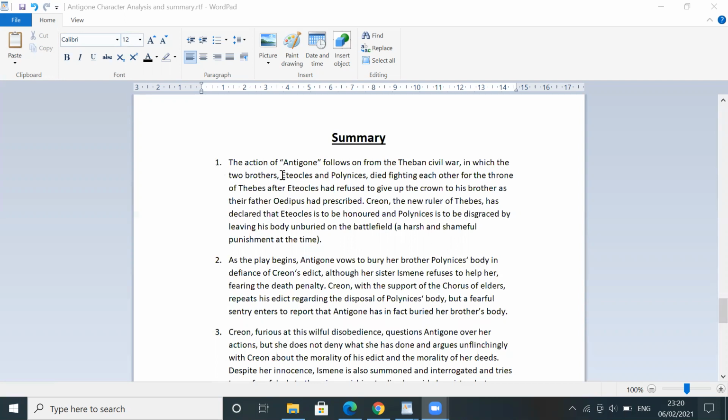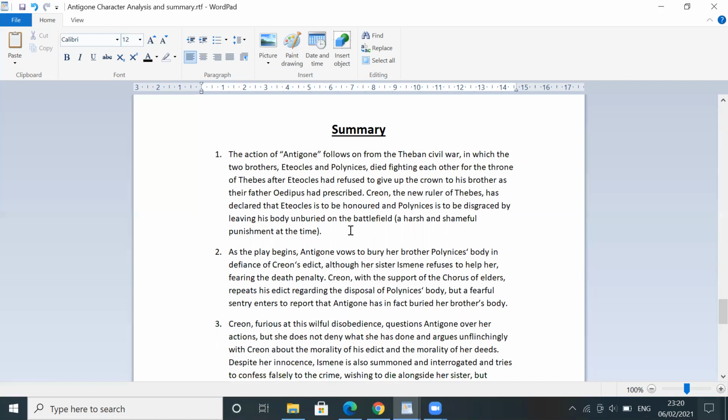Now, in the summary, the action of Antigone follows on from the Theban civil war in which two brothers, Eteocles and Polynices, died fighting each other for the throne of Thebes after Eteocles had refused to give up the crown to his brother as their father Oedipus had prescribed. Now Creon, the new ruler of Thebes, has declared that Eteocles is to be honored and Polynices is to be disgraced by leaving his body unburied on the battlefield, which was of course a harsh and shameful punishment at that time. So again, this is the main plot.